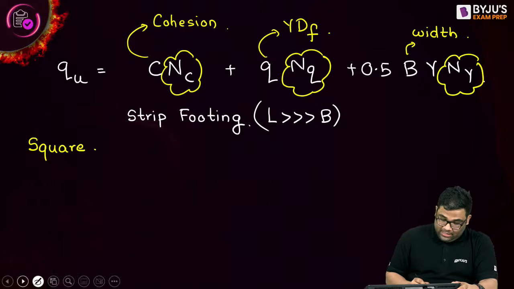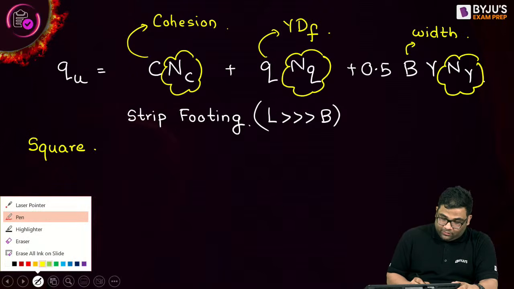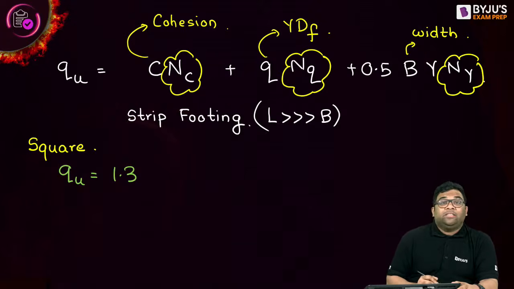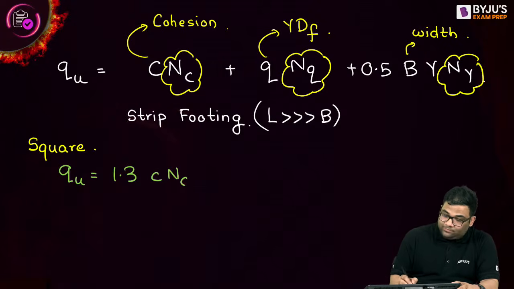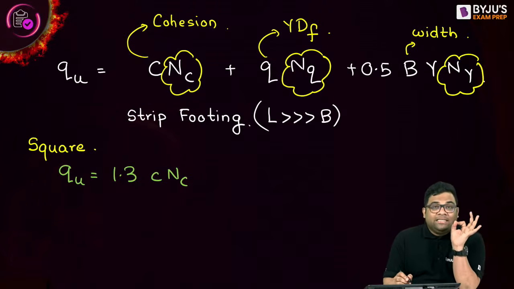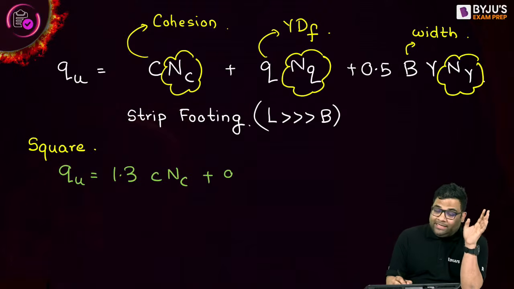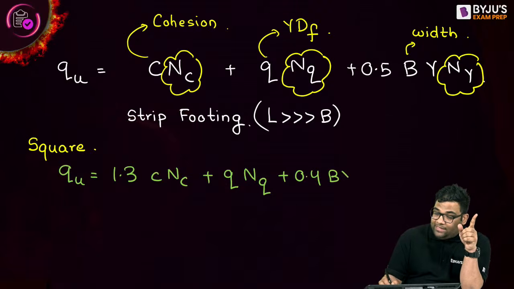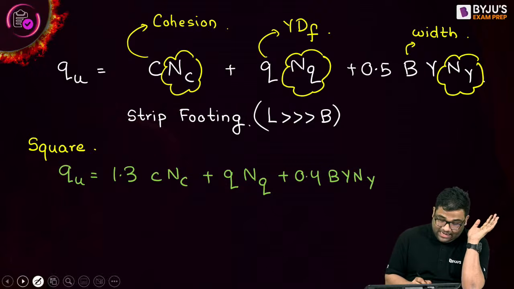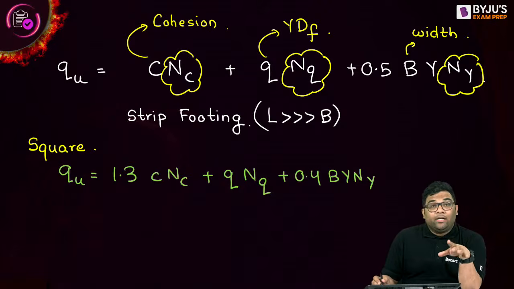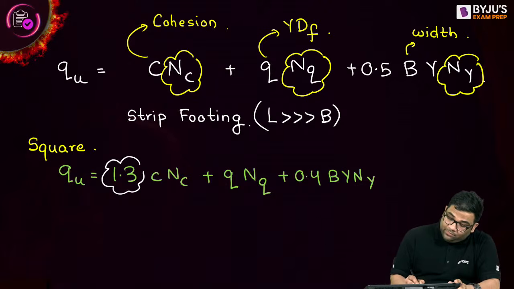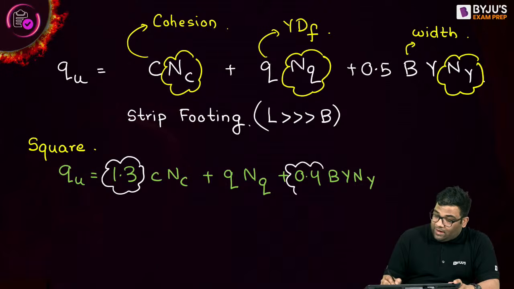So when we have a square footing, what will happen? The first term will change. The first term will become what? We will add a coefficient 1.3 c C. So you can see that this 1.3 is the coefficient added. Plus the second term remains unchanged. The third term changes. Instead of having 0.5, we use 0.4 B gamma. So you can see that compared to the original equation of your strip footing, there are two changes. One change is this 1.3 here, and one change is instead of 0.5, it becomes 0.4.